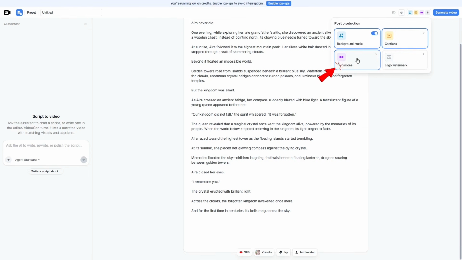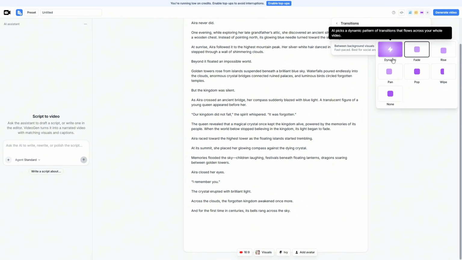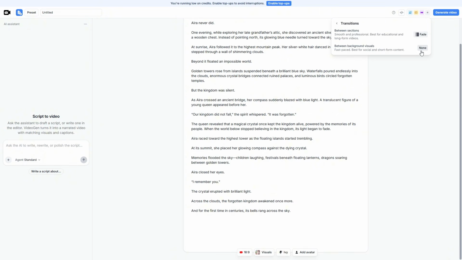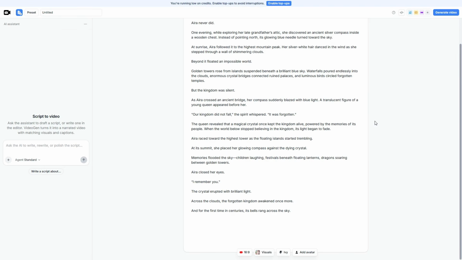Next is transitions. Here, I'll use fade between sections to create smoother and more natural transitions, while keeping the transitions between background visuals set to none. And if you want, you can also add your own logo watermark. Once all the settings are ready, we're ready to generate the video.